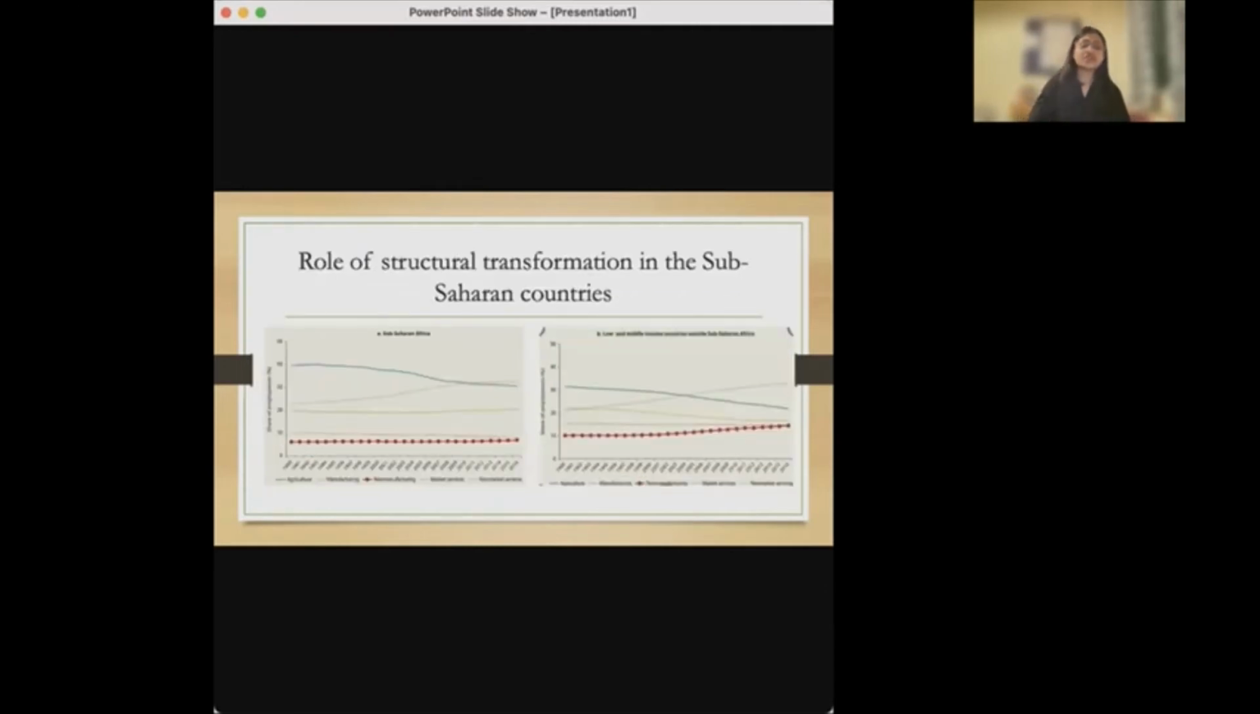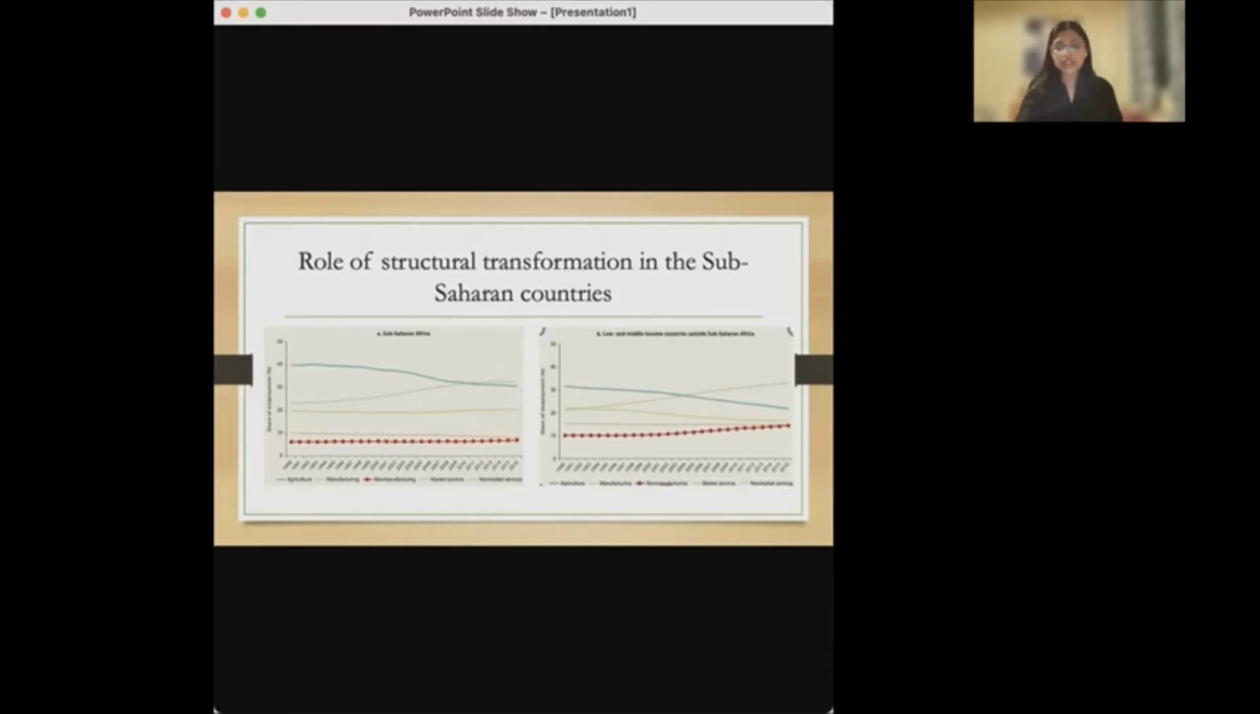Next, what's the role of structural transformation in the sub-Saharan countries? As labor and other resources move from agriculture into modern economic activities, overall productivity rises and incomes expand. The speed with which this transformation takes place is the key factor that differentiates successful countries from unsuccessful ones. Sub-Saharan countries have been unsuccessful due to their substantial lag in structural transformation for two main reasons.